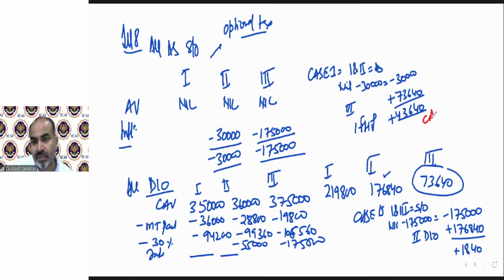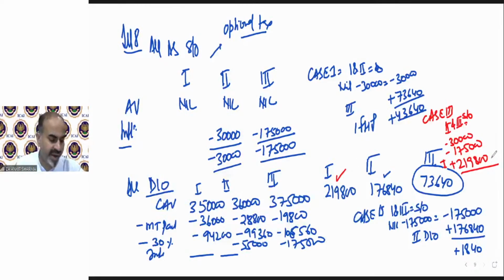Now case 3. Case 3 says take house 2 and 3 as self-occupied. So house 2 self-occupied value is negative 30,000. House 3 is 1,75,000. So now house 1 value will be taken as deemed let out, which is 2,19,800. So the aggregate of it will be 14,800.